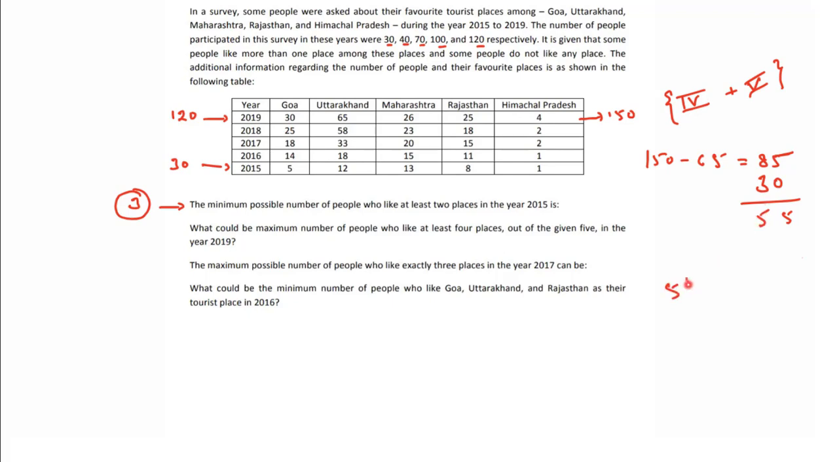Now 55 by 2 comes out to be 27, and that's the correct answer. Because 27 people can have 4 tickets. Why? Because what condition have we fulfilled here? We made sure that these 30 people are having at least 1 ticket. I showed you.